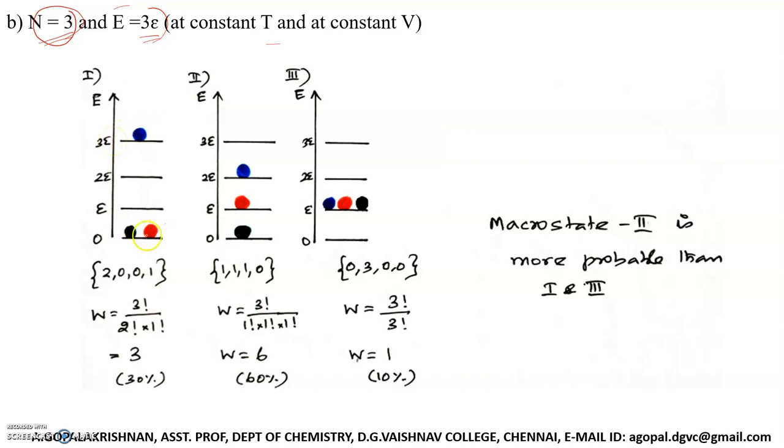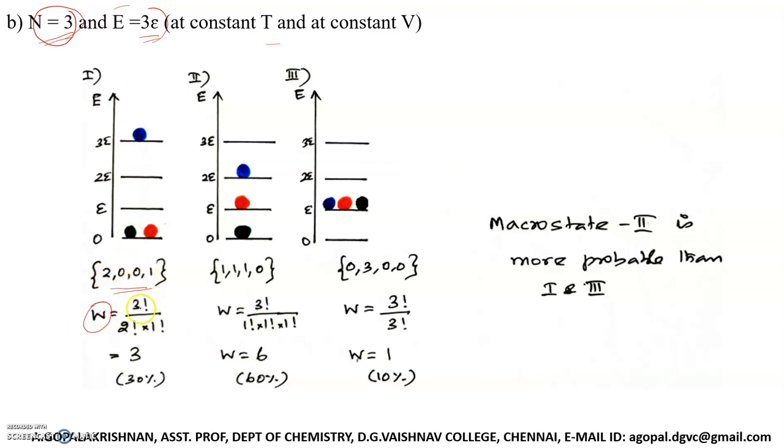Correct? Now what is the total energy? Since these 2 particles are placed in the 0 energy level, the energy of these 2 particles is 0, whereas this particle has energy 3E. So the total energy is 3E. And what is the macro state for this arrangement? 2001. Now for this arrangement, what is the thermodynamic probability?